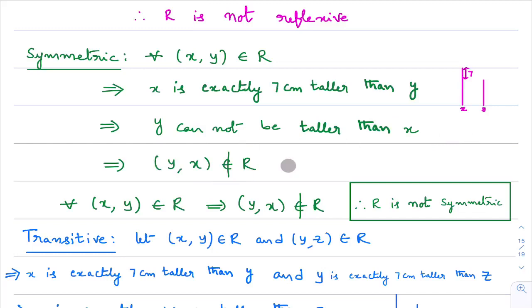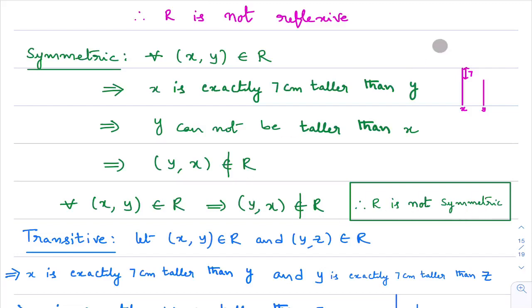So what is the conclusion? If I take an ordered pair x comma y belonging to the relation R, we can identify that y comma x does not belong to the relation. Simple thing: if x is taller than y, y cannot be taller than x. y will be shorter than x, right? From this, I can conclude that this relation is not symmetric. I hope you understand this.